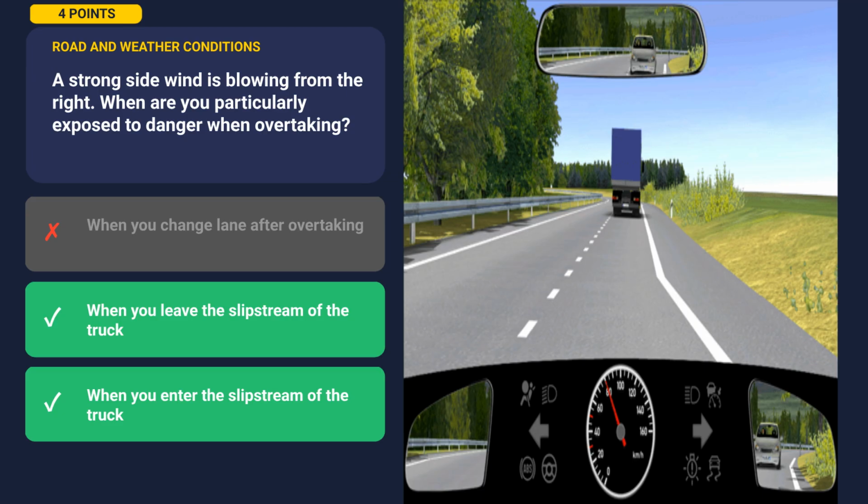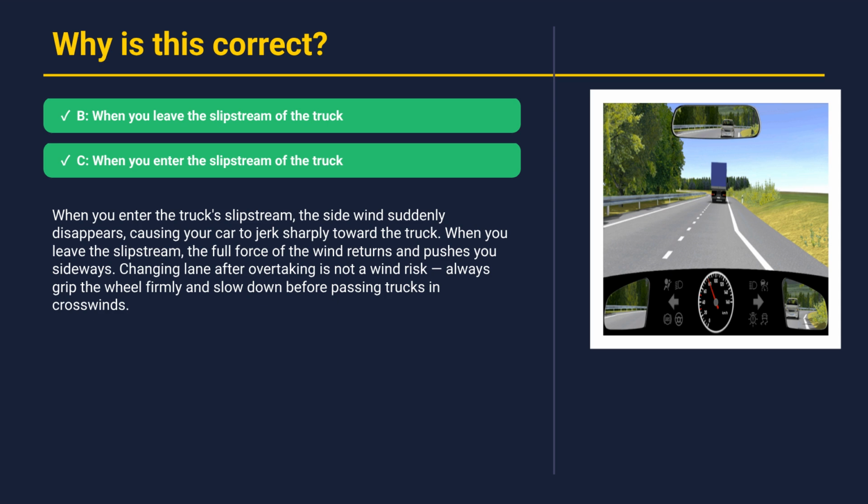The correct answers are B and C. Let's understand why. When you enter the truck slipstream, the side wind suddenly disappears, causing your car to jerk sharply toward the truck. When you leave the slipstream, the full force of the wind returns and pushes you sideways. Changing lane after overtaking is not a wind risk. Always grip the wheel firmly and slow down before passing trucks in crosswinds. Alright, let's move on to the next question.